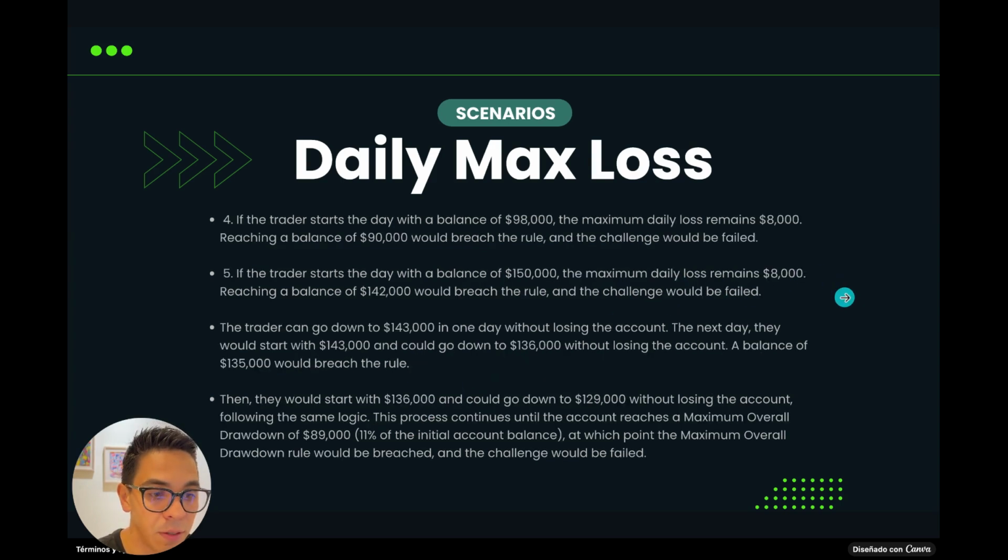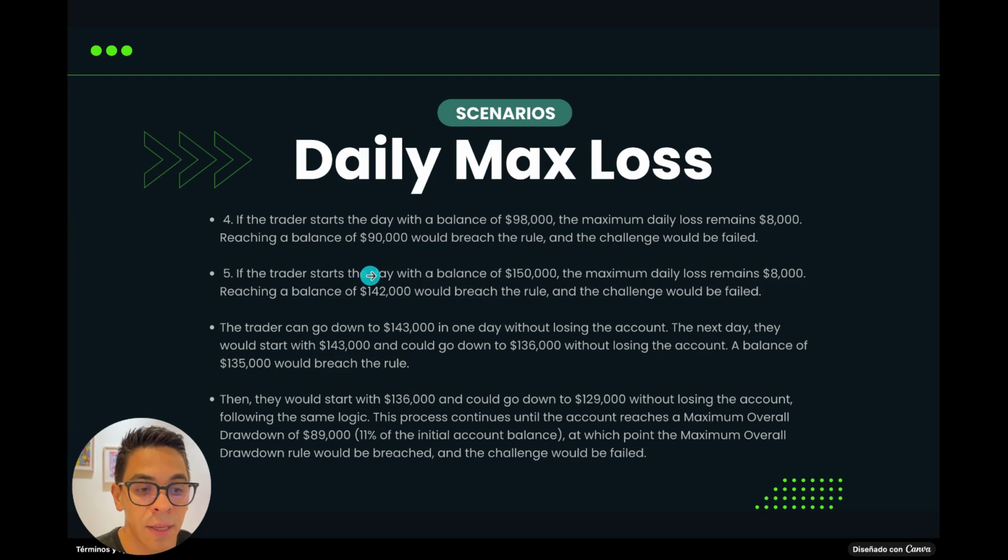A fourth scenario would be, let's say that the trader starts today with a balance of $98,000. So the trader is in drawdown. The maximum daily loss is still $8,000. So reaching a balance of $90,000 would breach the rule and the challenge would be failed. You would breach the rule because you would lose $8,000, or the daily loss, from the starting balance of the day.